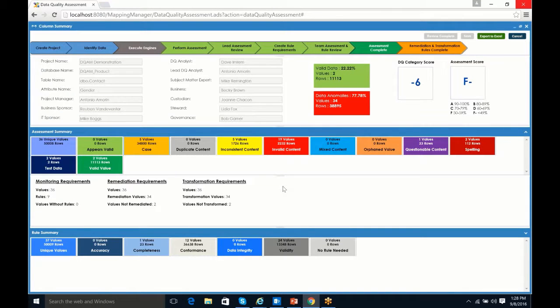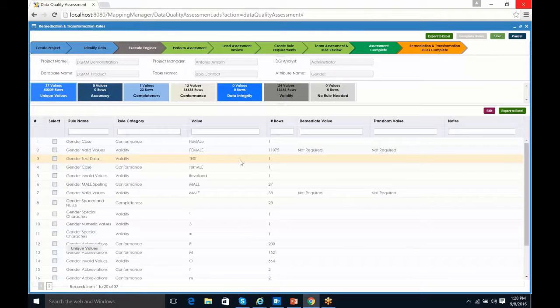Beneath that, we actually have our rule summary. So again, this is where we have our post-assessment work to do. And again, this is where we're going to identify our remediation and transformation rules. If I click on this first tile, it brings up all the different problems that we had in the data. So it brings up all our values. It's not specific to what rule category they were given.